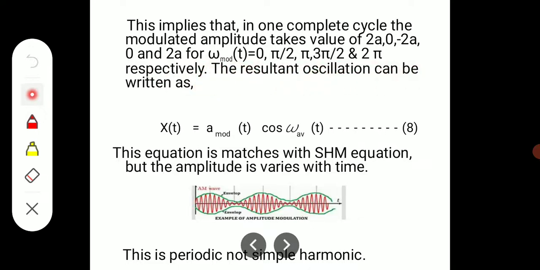The resultant oscillation is written as x of t equal to A mod of t into cos of omega average into t. Say this is equation 8, and this exactly matches the equation of simple harmonic motion, but the amplitude is a function of time, so it varies with respect to time. It is like an amplitude modulated wave used in communication, as well as a frequency modulated wave.